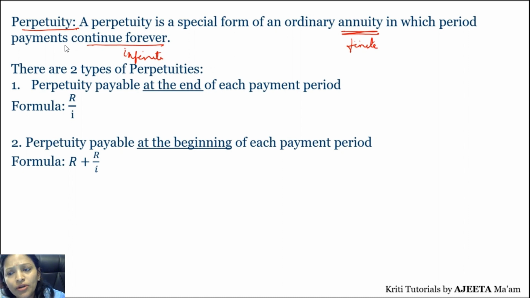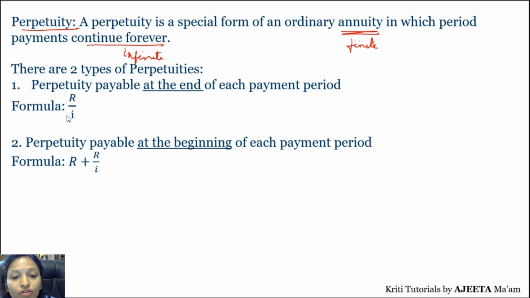Now, as we have different kinds of annuity, in the same way we have perpetuities of different types. And normally, annuity and perpetuity go parallel, right? So here we are going to discuss two types of perpetuity. That is, perpetuity payable at the end of each payment period. What does it mean at the end? Suppose I say that I am going to pay 1,000 rupees every year. At the end of the year, suppose I have to pay this year's installment, then I will pay at the end of 2023, not in the beginning. So that is what we mean by payable at the end, right?